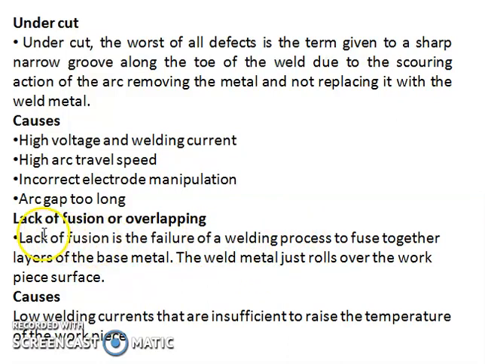The last one is lack of fusion or overlapping. Lack of fusion is the failure of the welding process to fuse together layers of the base metal. The weld metal just rolls over the workpiece surface. Why does it occur? Low welding currents that are insufficient to raise the temperature of the workpieces. A stable current and temperature should be maintained throughout the welding process.